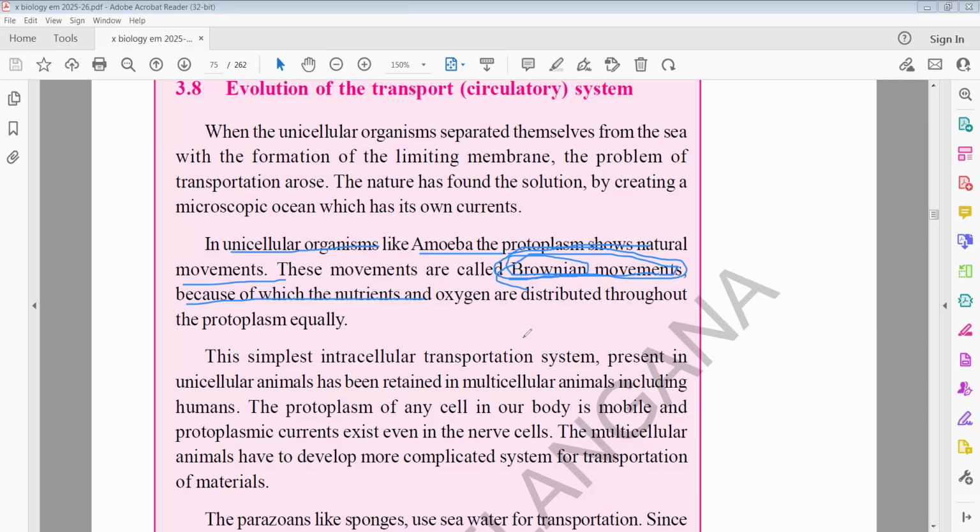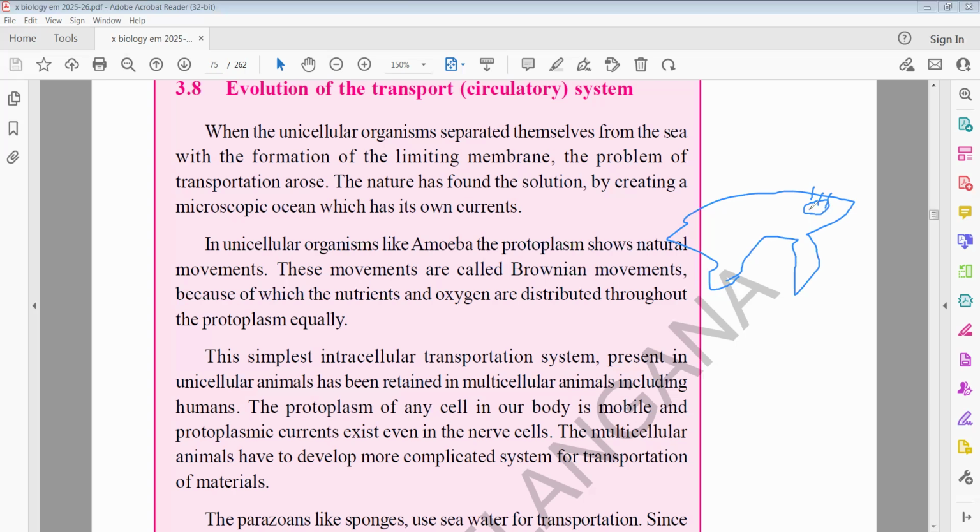So, for example, some of the materials are prepared in one corner of the cell. Now I will draw the amoeba. So now nutrients are absorbed here from outside to inside by diffusion. But if the nutrients remain here, it is problematic.